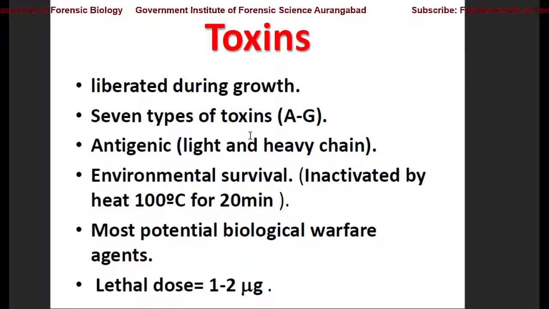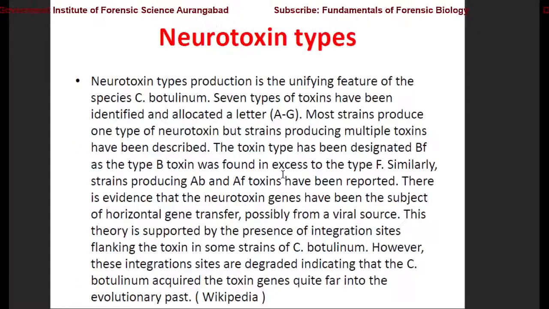Most potential biological warfare agent. Why are we studying this in forensic biology? It is because it is one of the potent bio warfare agents. Its lethal dose, as we have discussed, is 1 to 2 microgram, which can be sufficient to kill many thousand people.